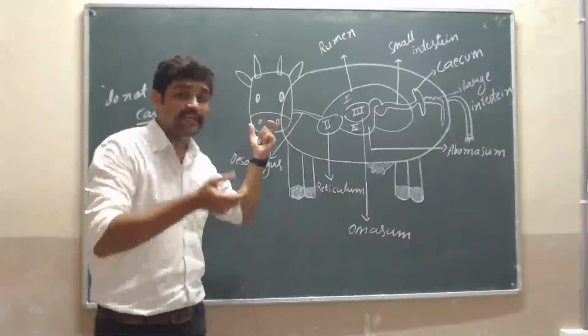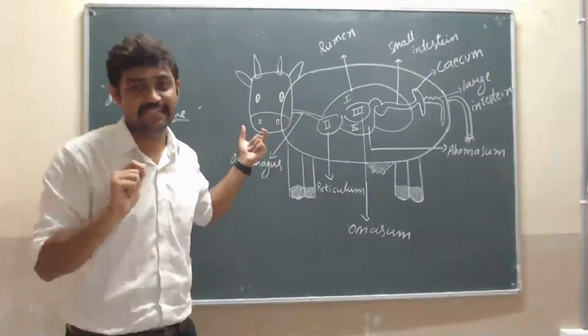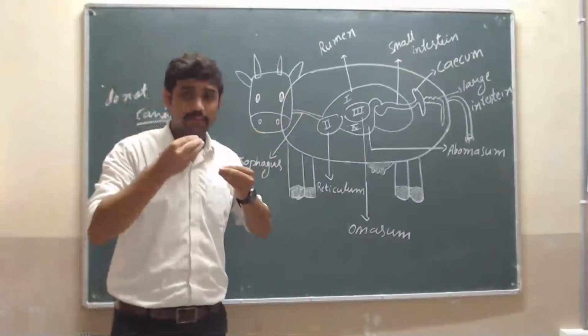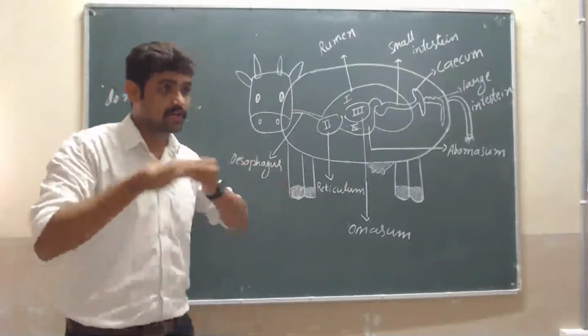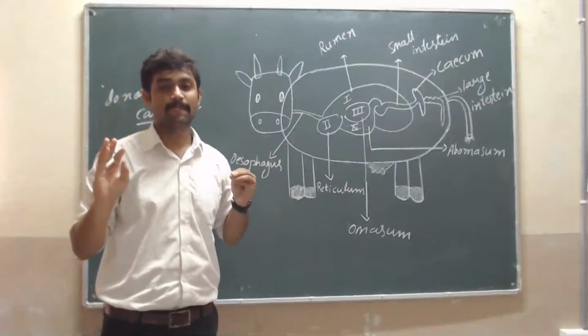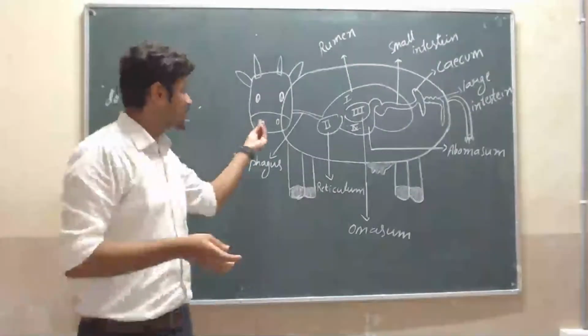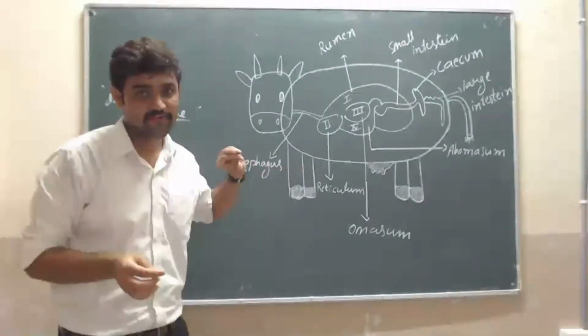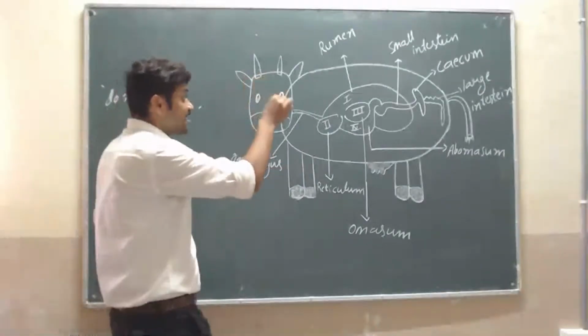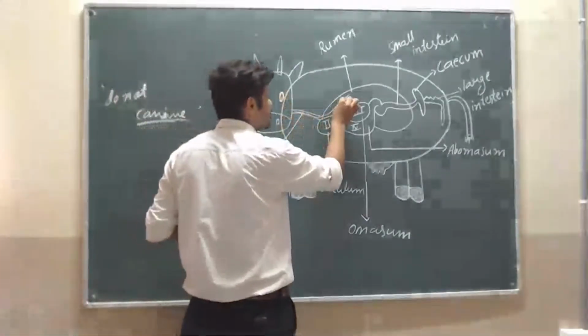And they quickly swallow the grass, or the food. Quickly it swallows the food. Then it enters into the first chamber.